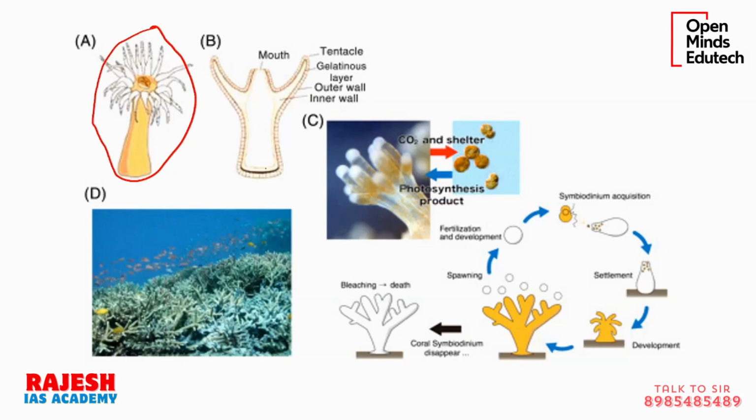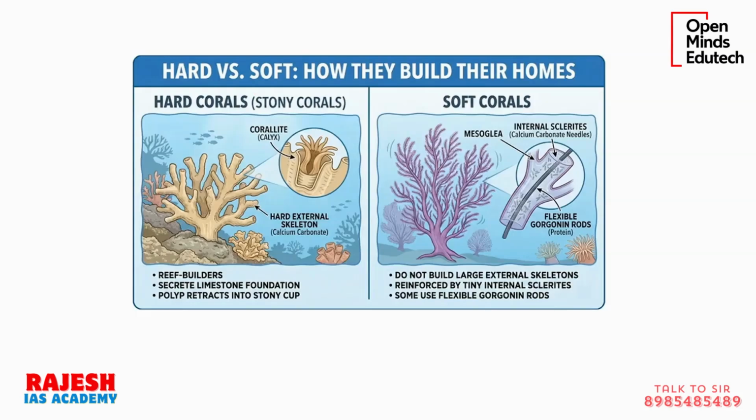So this coral on its own, it's just a normal one. Okay, the corals can be soft or hard. Corals, there are two types. One are hard corals, when you touch it, it is a hard skeleton type thing. Then there are soft corals which are rubber-like soft ones, soft tissues. Okay, so corals can be hard or soft.